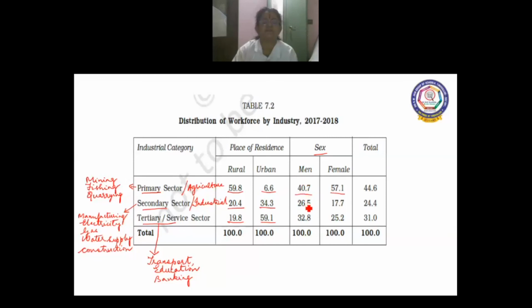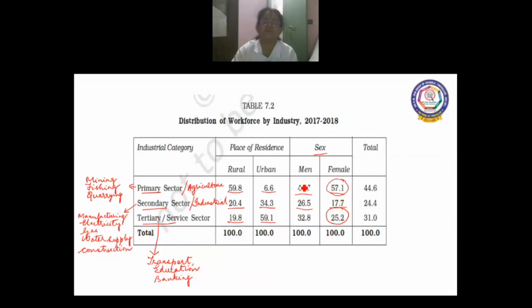And coming to this secondary sector, it is 26.5 percentage of male workforce depend on secondary sector, whereas the female workforce it is only 17.7 percentage depend on secondary sector. It means they are engaged more in agricultural sector. Female workforce are engaged more in agricultural sector, and then the tertiary sector is the next one, and in secondary sector it is only 17.7 percentage.